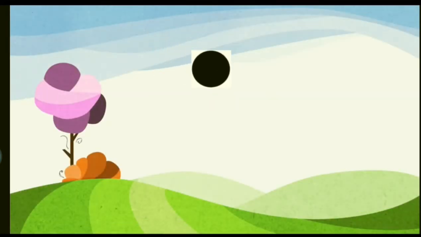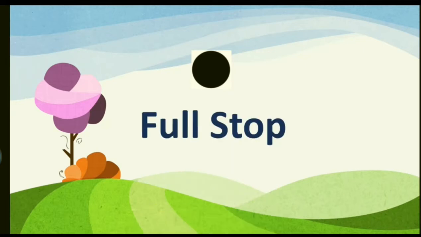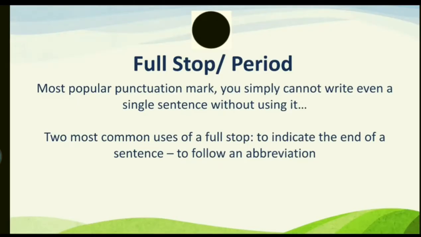Now we move on to the next punctuation mark that looks like a dot. It's called full stop or a period. Full stop or period is the most popular punctuation mark. You simply cannot write even a single sentence without using it. Two most common uses of a full stop are to indicate the end of a sentence and to follow an abbreviation. Now we shall see some examples.